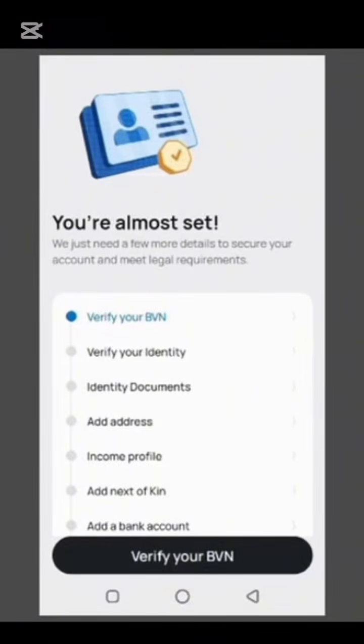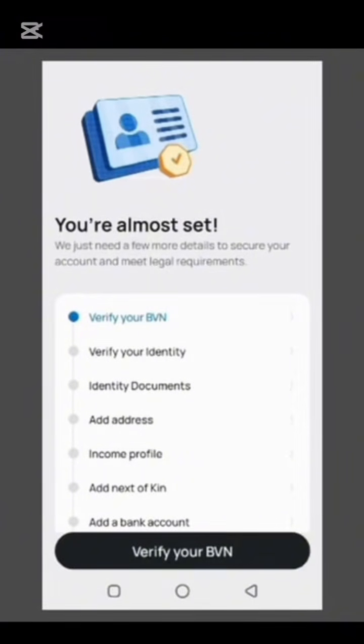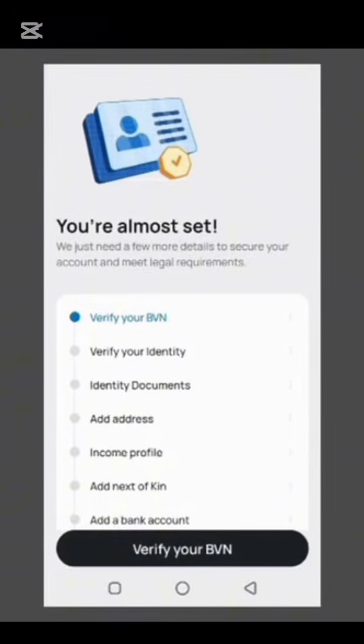Then the next one is your address. Your address will be taken from your utility bill. So you are going to be providing your utility bill for at least the last 3 months. That is where they are going to be getting your residential address.